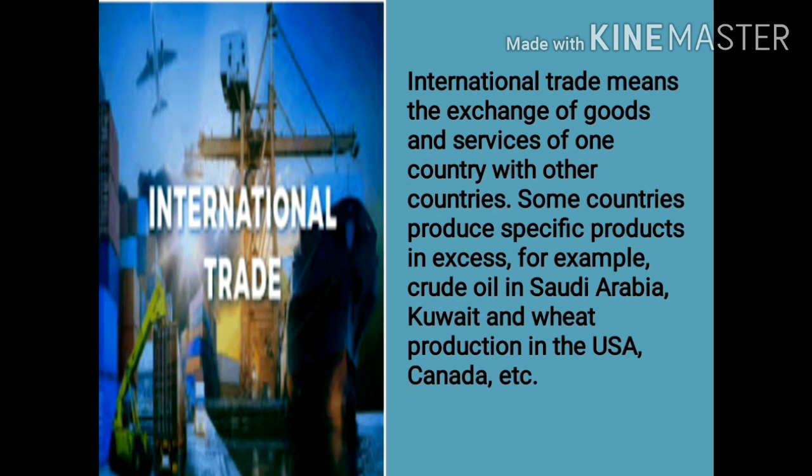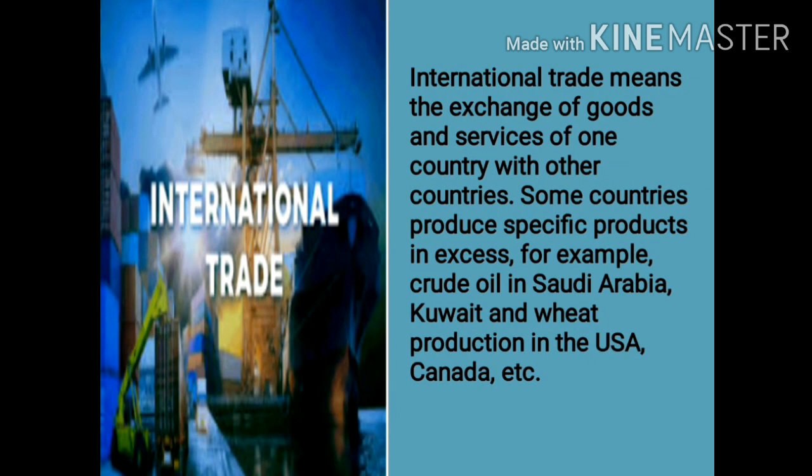International trade. International trade means the exchange of goods and services of one country with other countries. Some countries produce specific products in excess. For example, crude oil in Saudi Arabia, Kuwait, and wheat production in USA, Canada, etc. International trade allows countries to expand the markets for both goods as well as services. The most commonly traded commodities are clothes, machinery, raw materials.